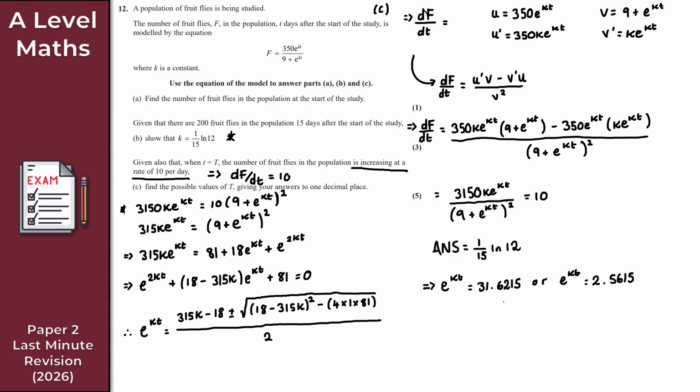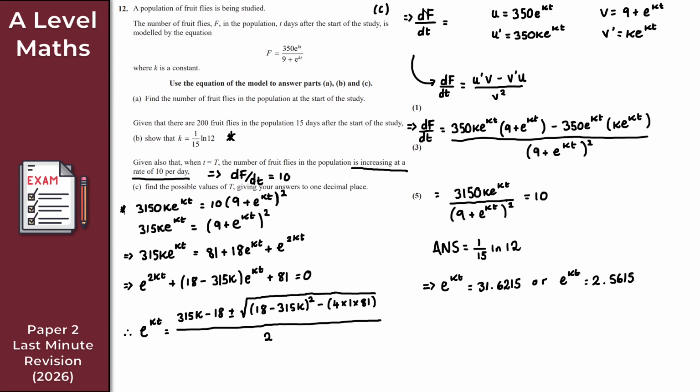So I'm just quickly double checking here that I have done all of this correctly. So 31.6215, yes, that's looking good. Then e to the kt is equal to 2.5615. Yes, perfect. I can't spot any silly mistakes at this point.